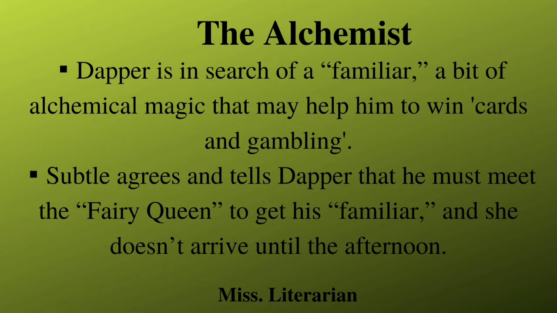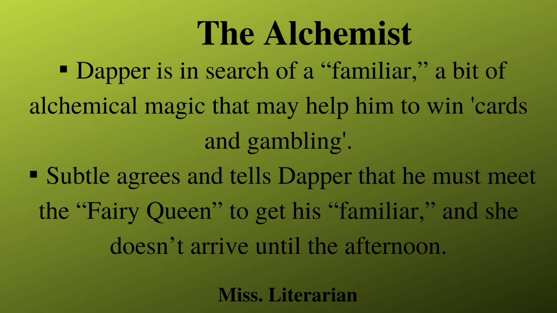Now, Subtle tells Dapper that he has a skill to conjure him a familiar, but he is hesitant. The meaning of conjure is to do tricks by clever, quick movements that appear to be magic. Subtle says that he is hesitant because alchemical magic cannot be used for such immoral ends.